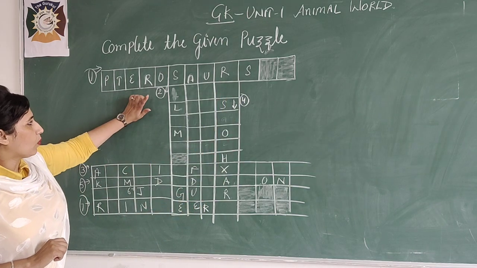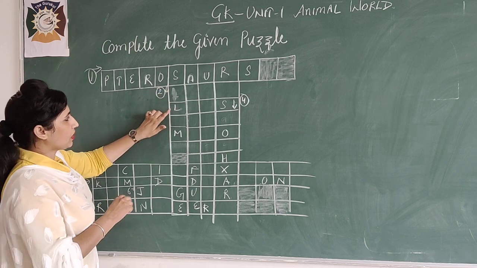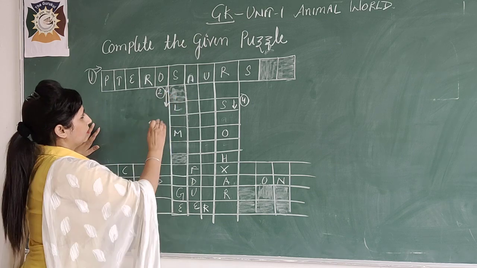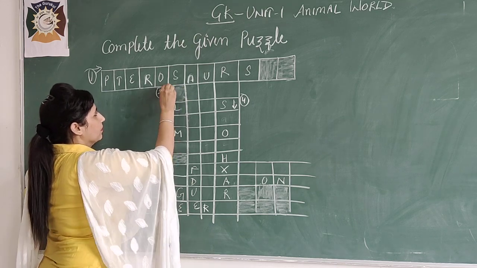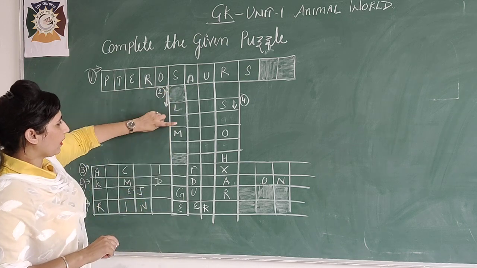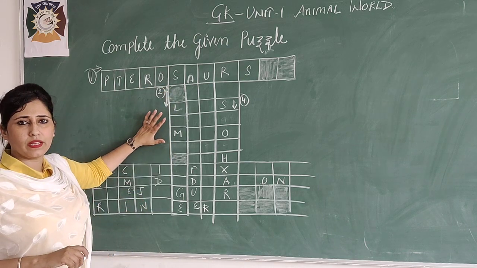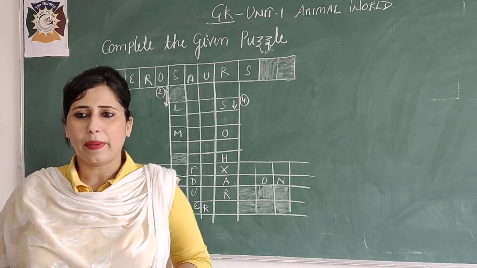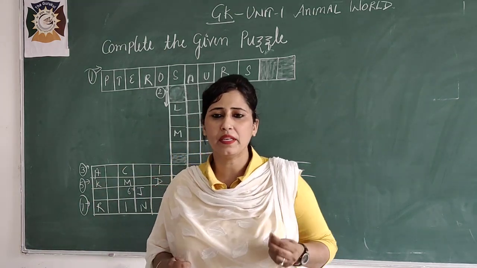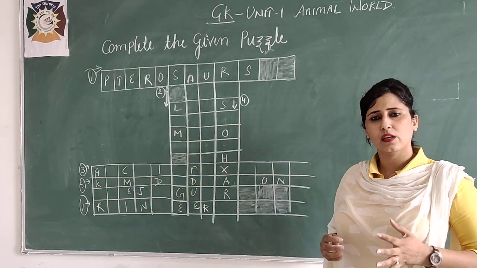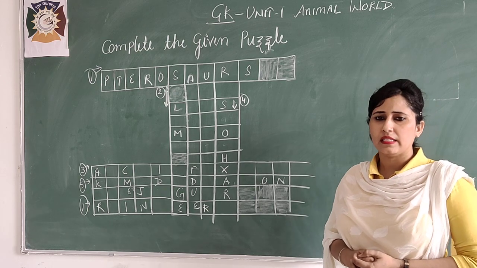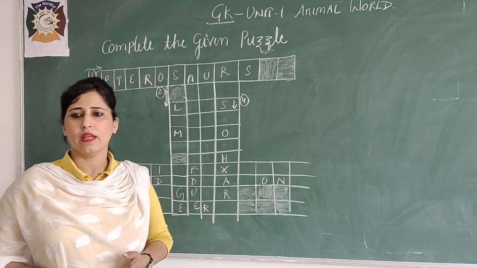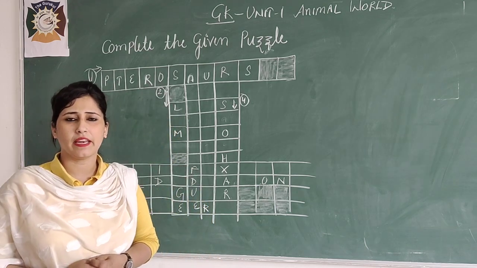Okay, see now second question. It started from here, it is the vacant space, downward direction. So you need to fill here. It started from here, 1 and 2, 3 words you need to fill here. First of all listen to the clue. It is a South American animal used for meat, milk and carrying loads. Listen again, it is a South American animal used for meat, milk and carrying loads.